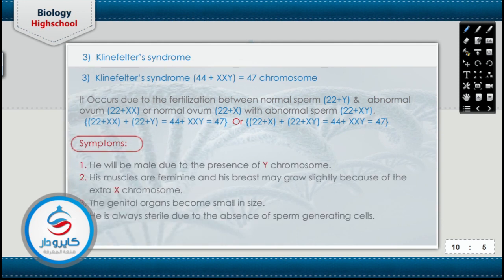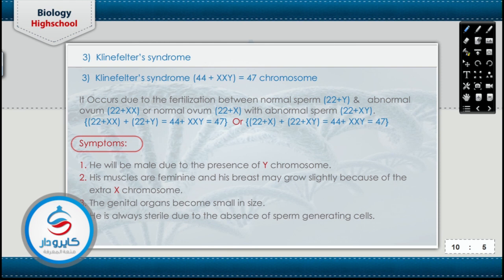The third syndrome is the Klinefelter syndrome. The chromosomal structure of the Klinefelter syndrome is 44 plus XXY. Due to the presence of Y, the individual is a male. That is produced due to the fertilization of the ovum 22 plus X with the abnormal sperm 22 plus XY, or the abnormal ovum 22XX with the normal sperm 22Y. So the total number of chromosomes will be 44 plus XXY. So the Klinefelter syndrome is male due to the presence of the Y chromosome.